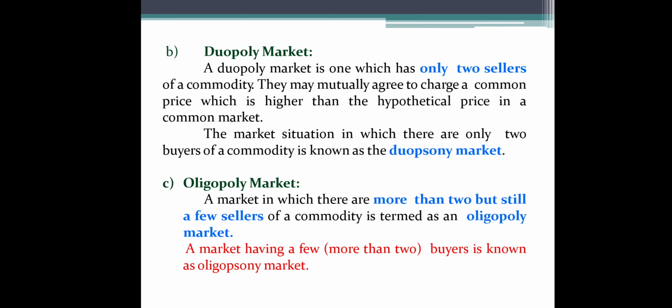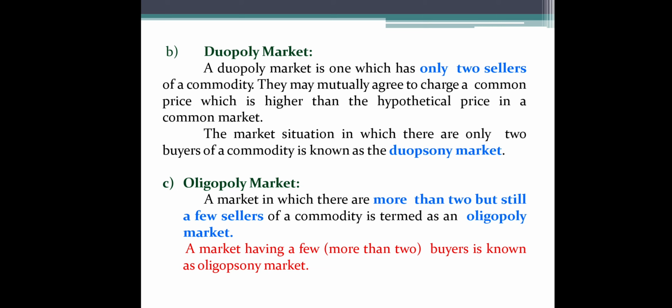So duopoly means two sellers and they can charge a higher price than the hypothetical price, more than the prediction of customers. So that is a duopoly market.